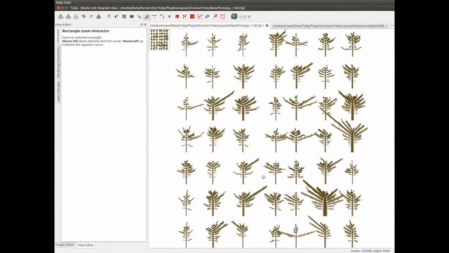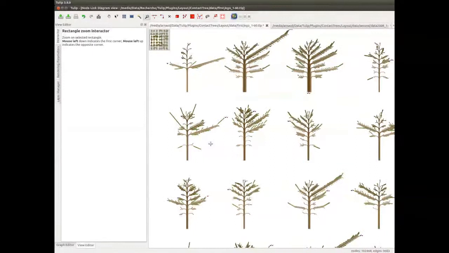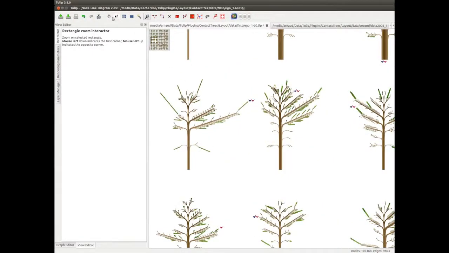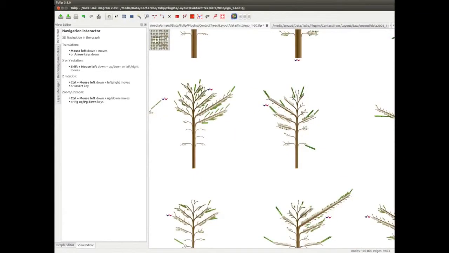Here we see all the trees of the dataset. We can make comparisons here. We can zoom in and zoom out with the mouse wheel. We can move the map with a drag and drop.